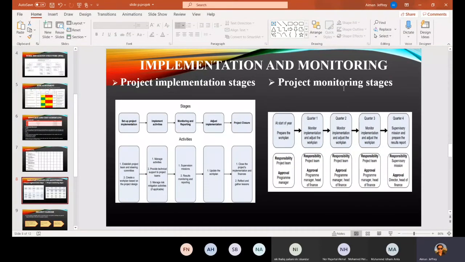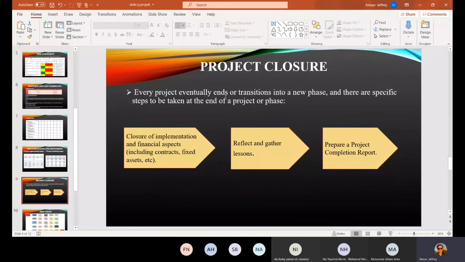Next is our project monitoring stages. It consists of 4 quarters: quarter 1, quarter 2, quarter 3, and quarter 4. Next, for our project closure, every project eventually ends or transitions into a new phase, and there are specific steps to be taken at the end of the project or at the end of a phase. Closure of implementation and financial aspects includes contracts, fixed assets, etc. After that, we reflect and gather all lessons, and finally, we prepare a project completion report.